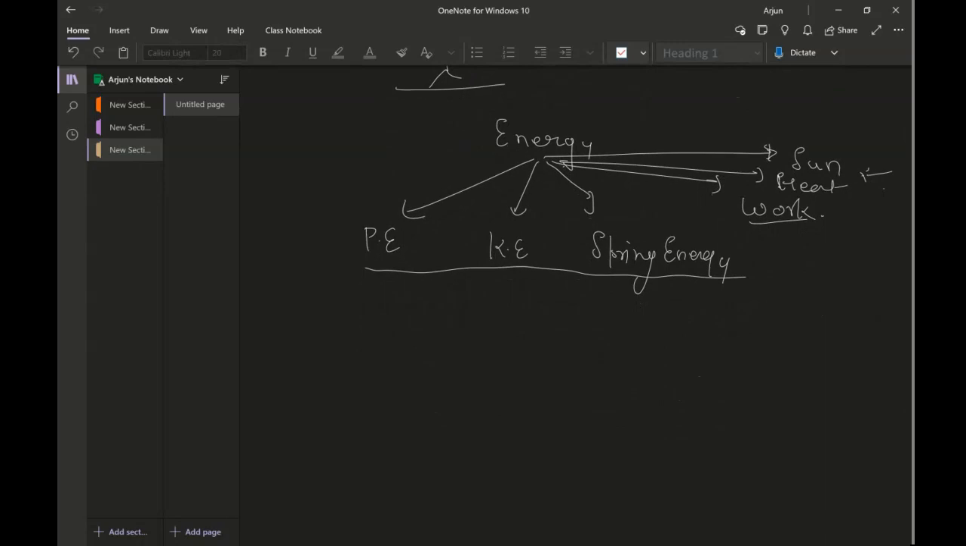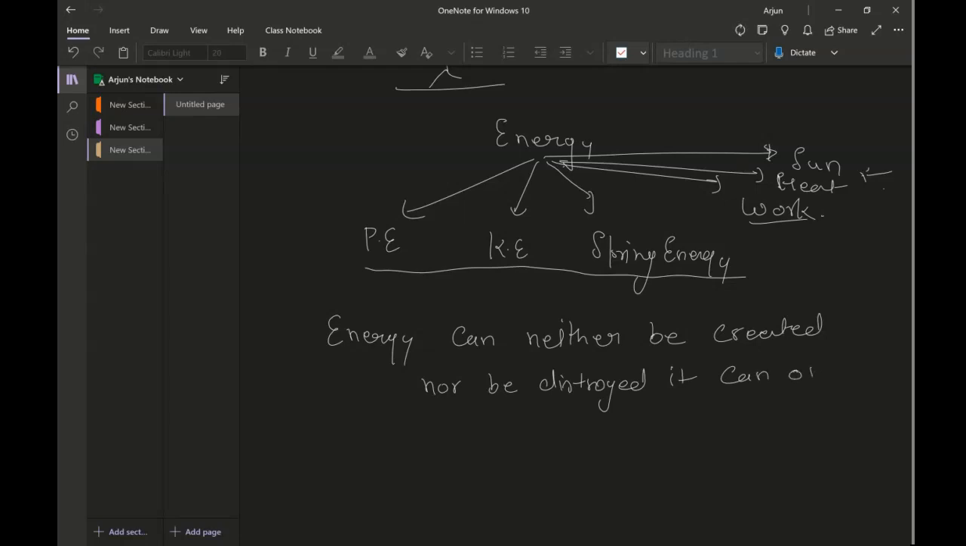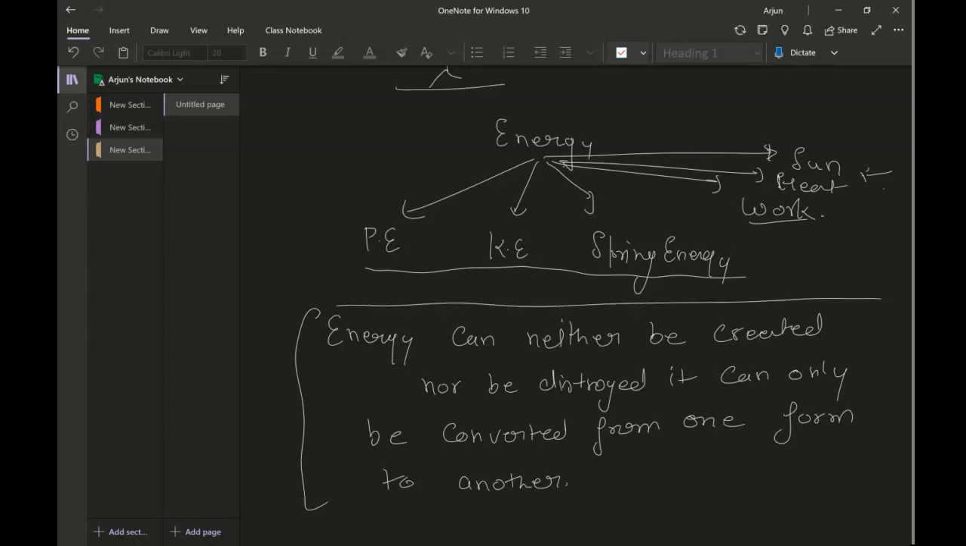One of the main things about energy is, if I look into the first law of thermodynamics, that energy can neither be created nor be destroyed. It can only be converted from one form to another. That's the definition of the first law of thermodynamics.